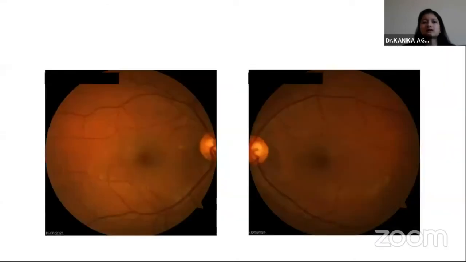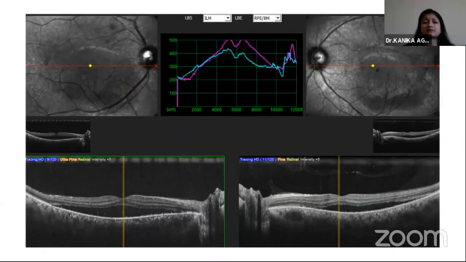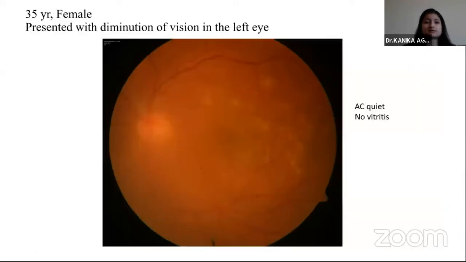And this is the fundus photograph 5 days after the initiation of treatment. And there is significant resolution of the subretinal fluid, and the bacillary layer detachment has also disappeared now. His vision improved to 6/36 from 6/12 in just 5 days.